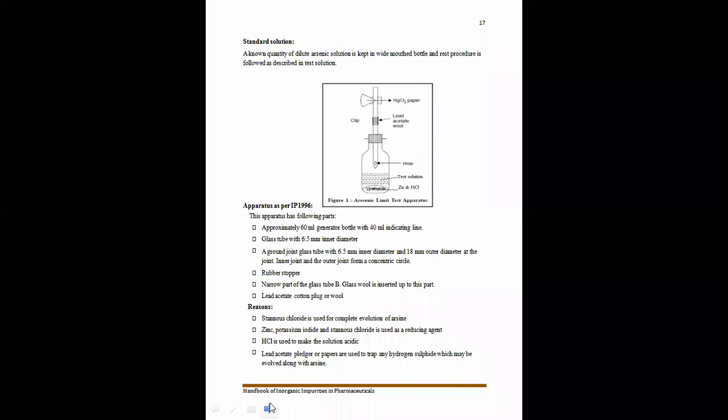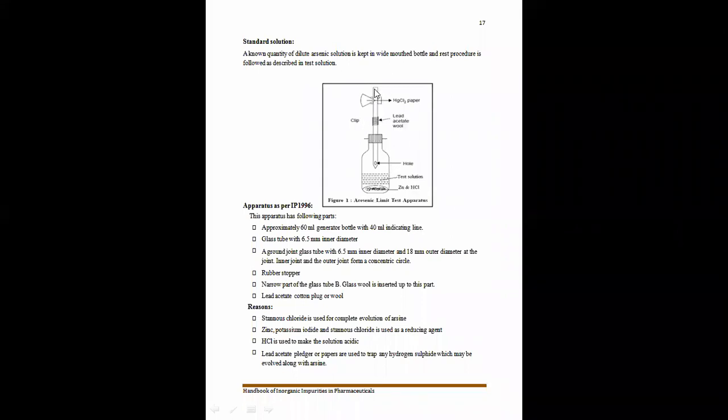The apparatus is a specially designed apparatus that we are going to use for the determination of arsenic as an impurity. A known quantity of dilute arsenic solution is kept in the wide mouth bottle and the rest of the procedure is followed as described for the test solution.